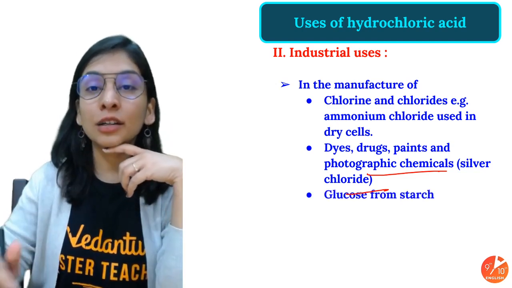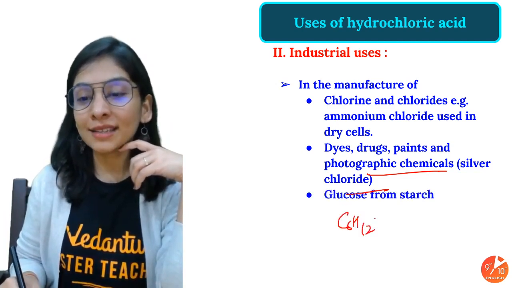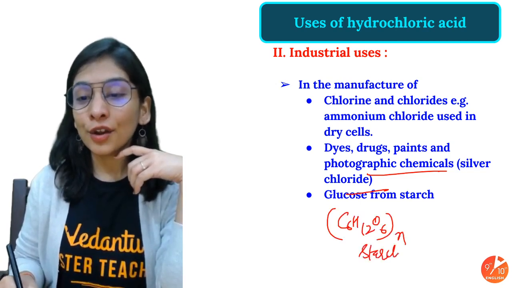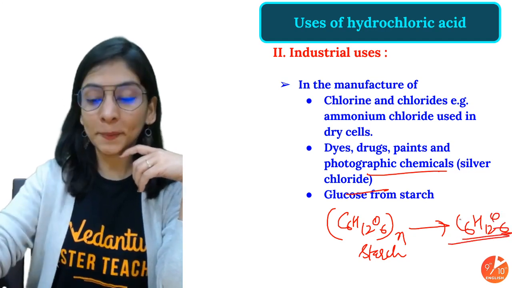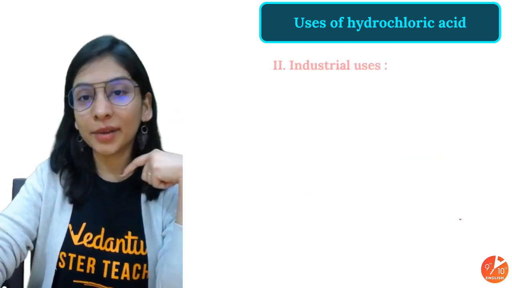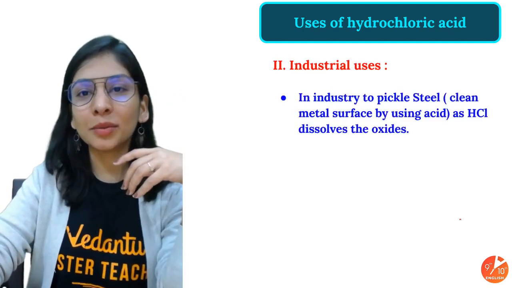Apart from that, glucose from starch. Starch is nothing but a polymer of glucose, C6H12O6 repeating n times, that's your starch. From that, you can get your glucose with the help of HCl. All right, no one will ask you how that happens. So you should know at least 3 to 4 uses, that will be fine.